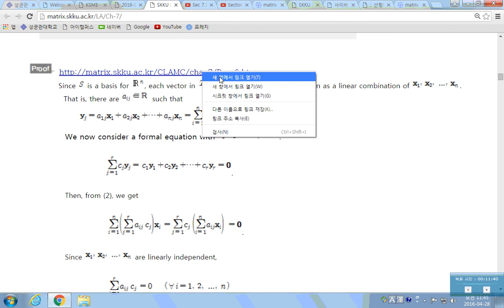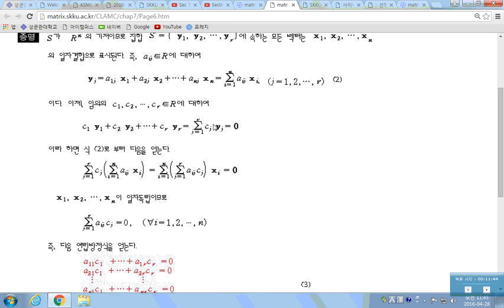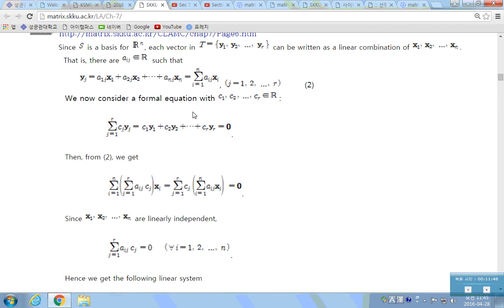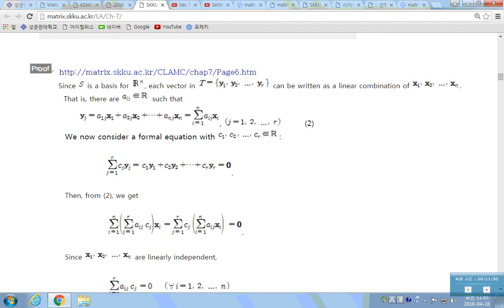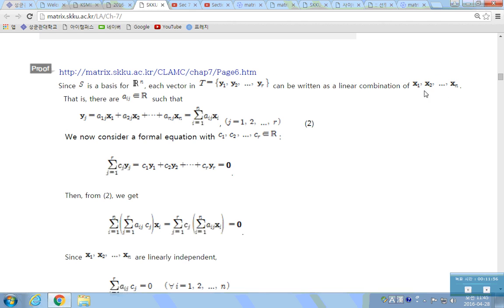That's what I said. Here is the proof for this. And also, you can find the proof in Korean here as well. Here, let S be a basis for Rn, and T can be written as a linear combination of the xi's. Okay, so each of the yj's can be written as a linear combination of these xi's.